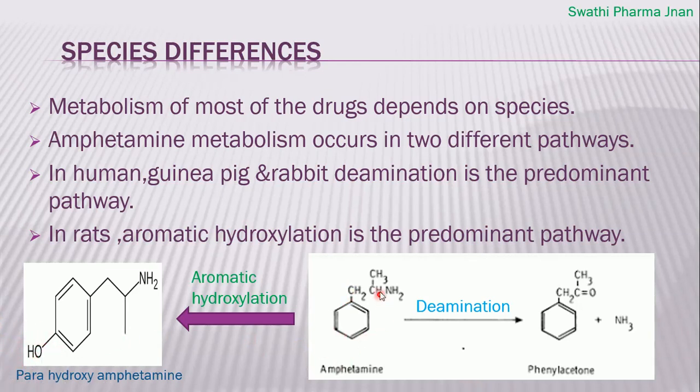But in case of guinea pigs, humans and rabbits, it will undergo deamination. The amino group will be removed, and in place of the amino group, a ketone group is introduced. You can see here phenyl acetone has been formed and the amino group has been eliminated. So that is how metabolic reactions take place in two different species.